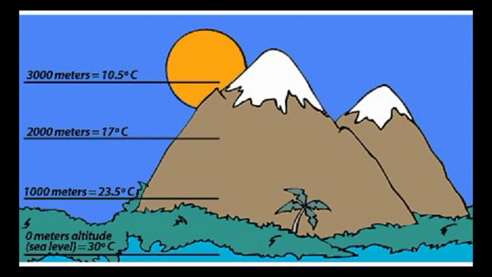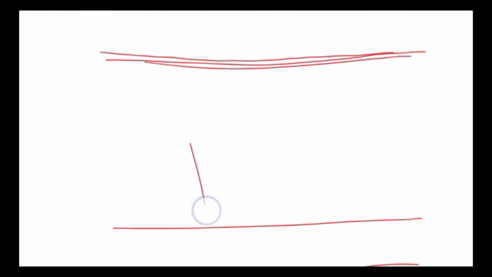But guys, you have to remember here, this normal lapse rate comes into the picture up to the tropopause. What is a tropopause? This is the troposphere. Okay, and the tropopause is a layer which separates the stratosphere, because in the stratosphere the temperature increases with gaining altitude.